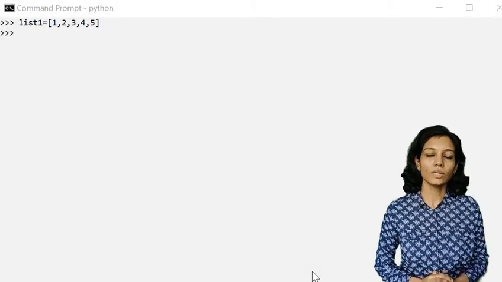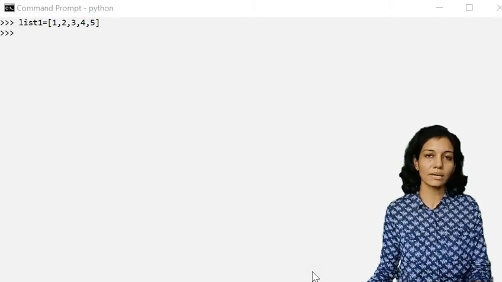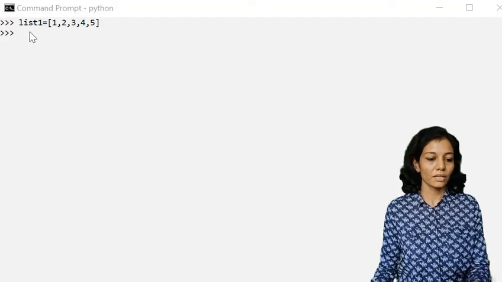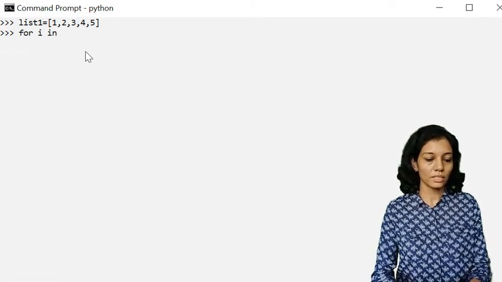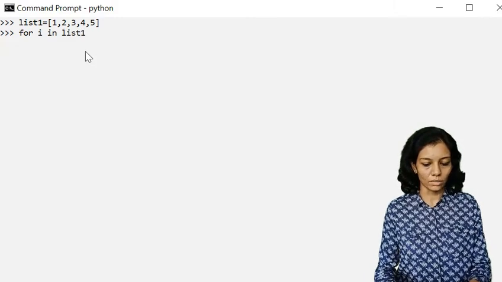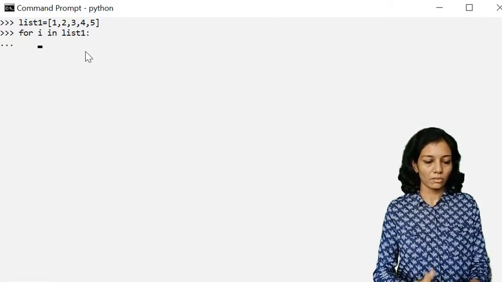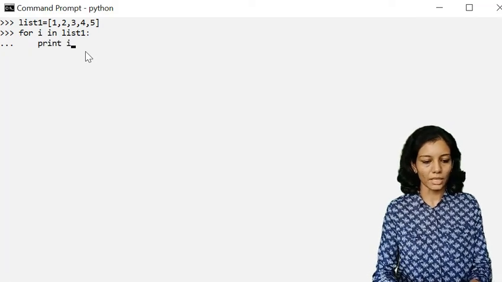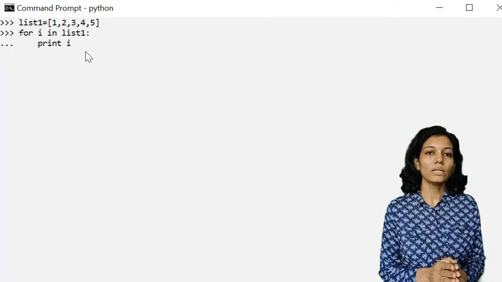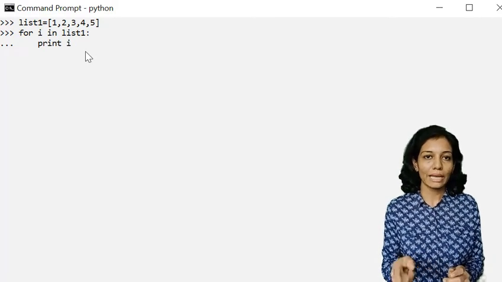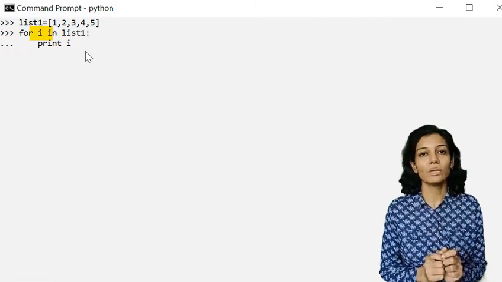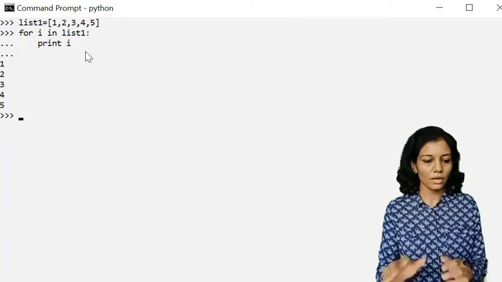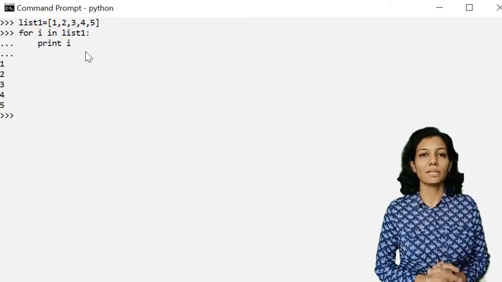So now let us see how to iterate a list. Here we have list1, which has values 1, 2, 3, 4 and 5. Now let's see the first way of iteration, that is using a for loop. So I'll be writing for i in list1, where in is a membership operator, and then a colon. Then I'll give one tab for indentation and print i. What this will do is iterate over the list element by element. That element will be stored inside i, and that is the element we are printing. So let's see the output. So 1, 2, 3, 4, 5 elements are printed.